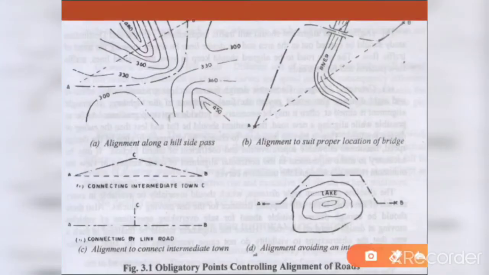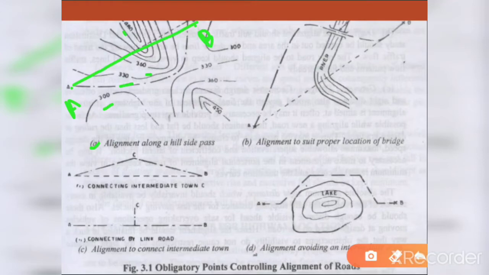This figure shows you a hill. For example, there is city A here, and there is city B here, and there is a hill with contour lines. You can observe here contour lines are increasing, 300, 330, 360, 480, like that. So this is a hill. While reaching from A to B, if you consider the factor should be short, this will be the shortest path because it is a straight path.